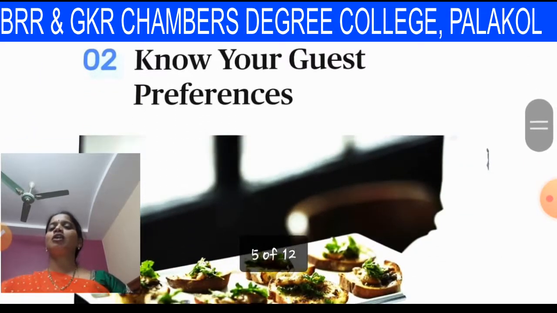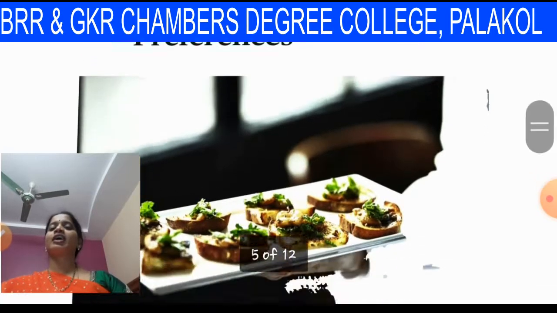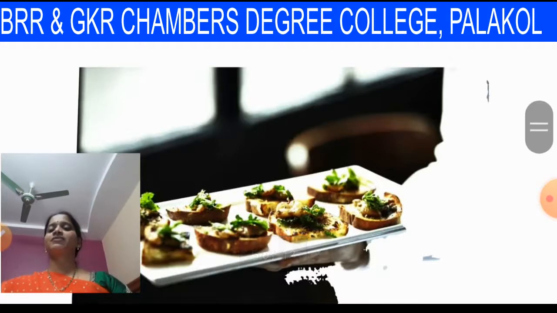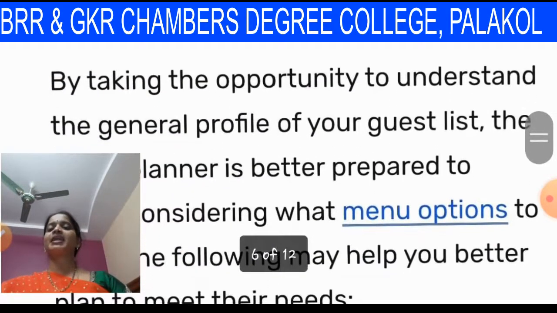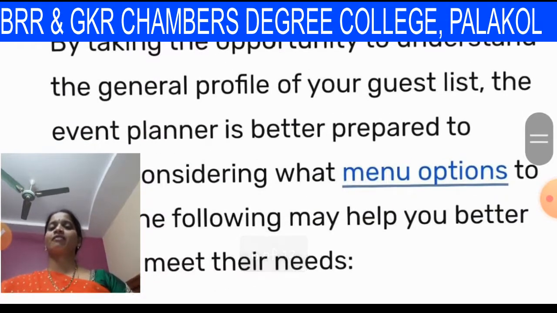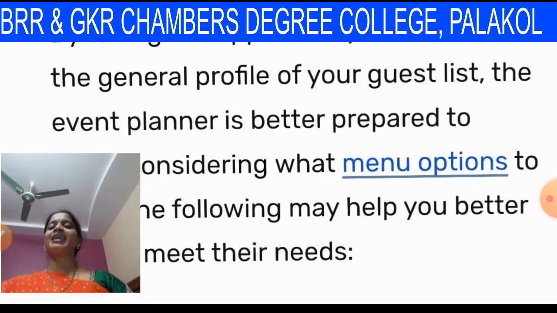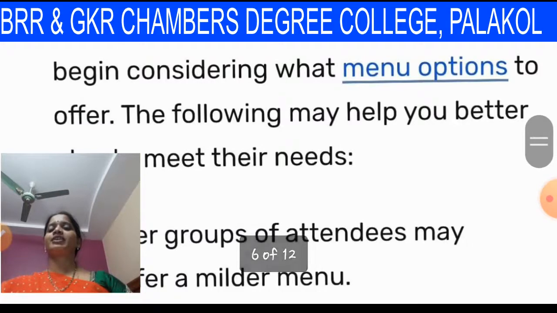Okay. The second one is: know your guest preferences. Always know your guest preferences. So how do we learn about guest preferences? By taking the opportunity to understand the general profile of your guest list, the event planner is better prepared to begin considering what menu options to offer.